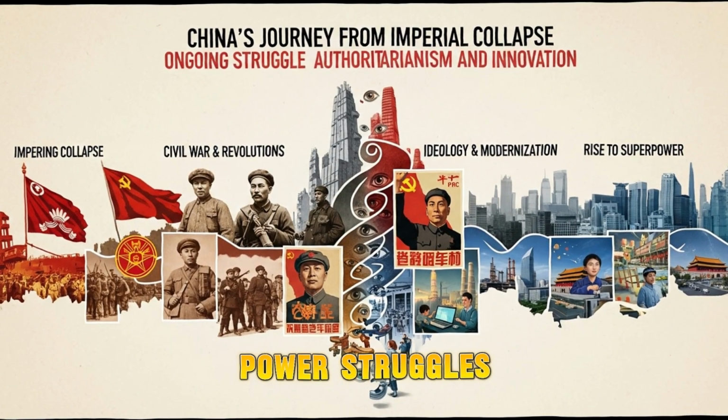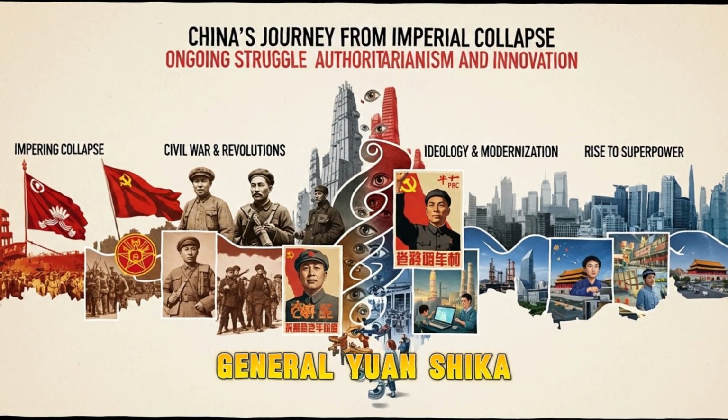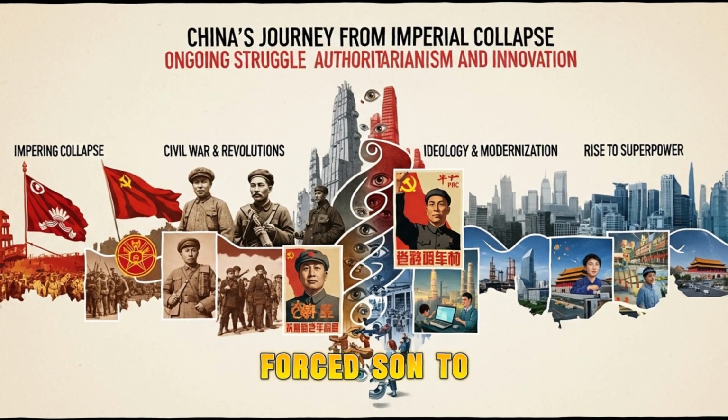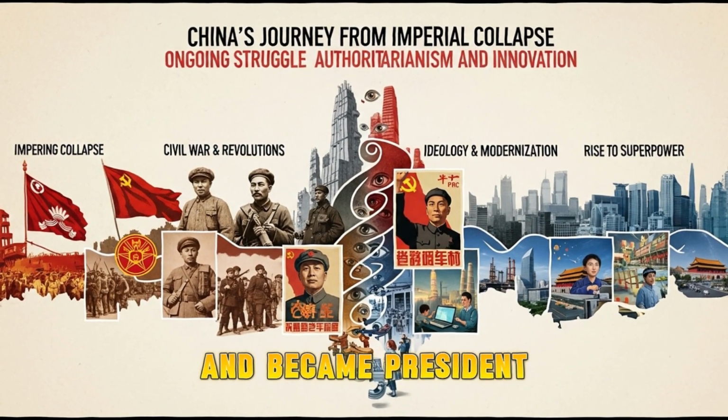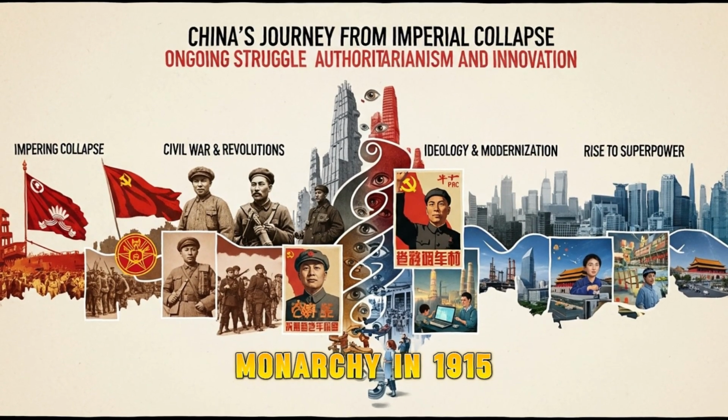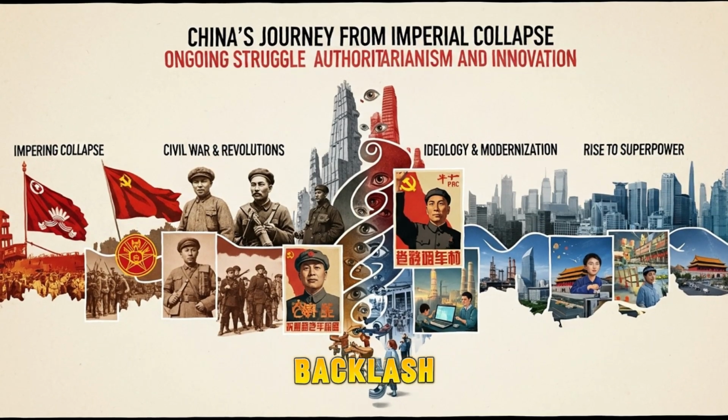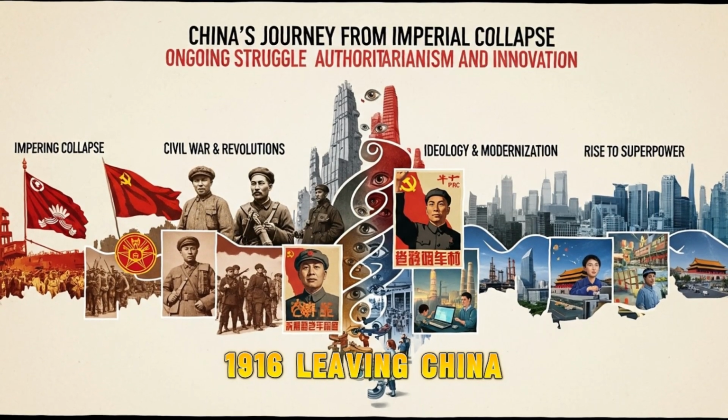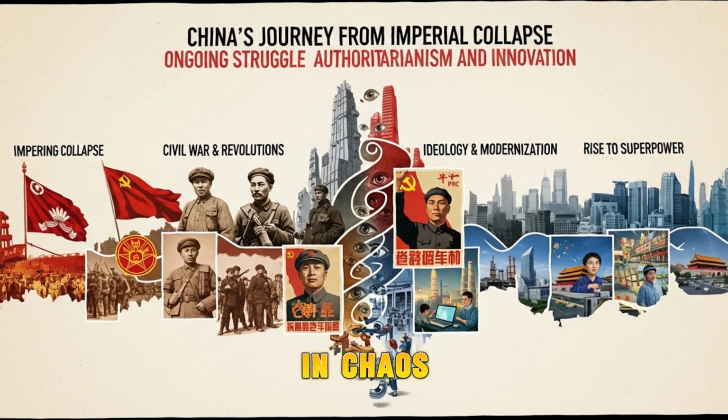2. Power struggles and Yuan Shikai. General Yuan Shikai forced Sun to resign in 1912 and became president. He tried to restore monarchy in 1915 but failed due to backlash. Yuan died in 1916, leaving China in chaos.